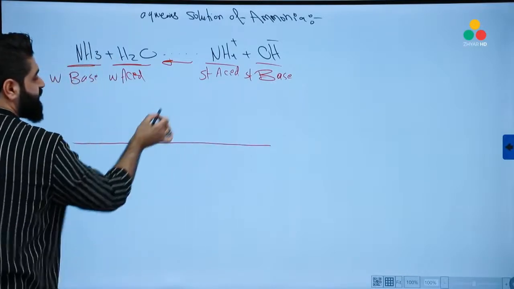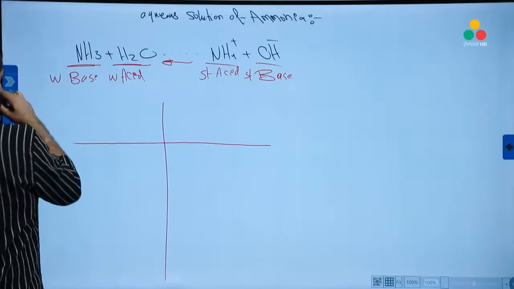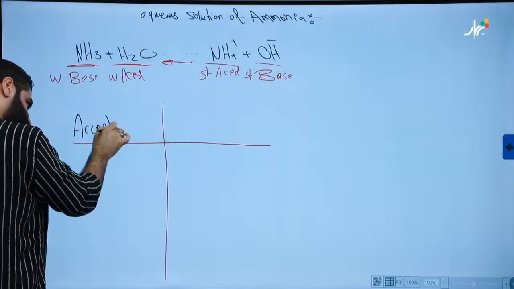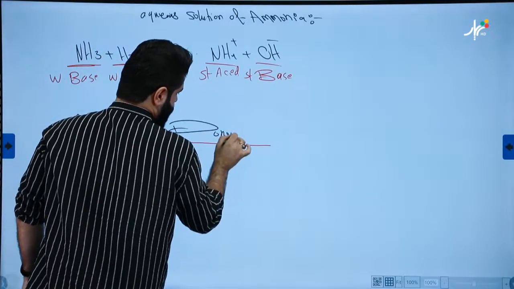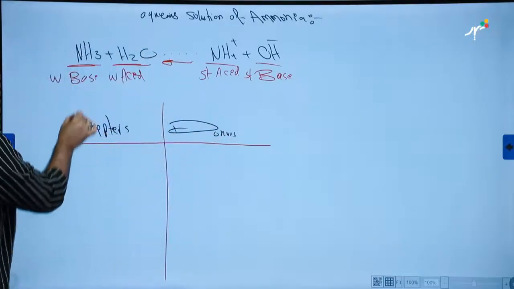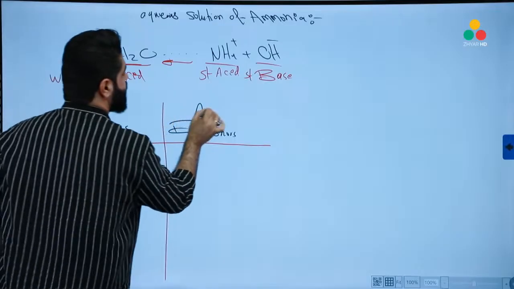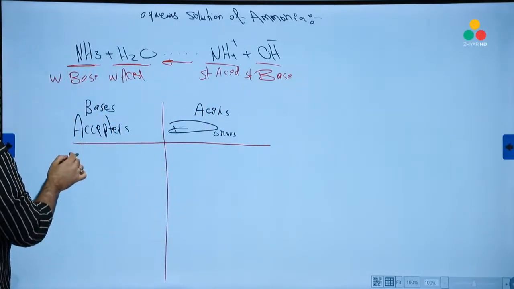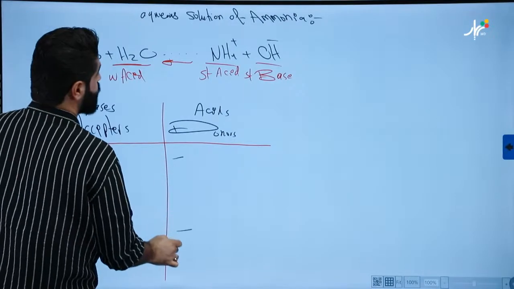Now write the acceptors and the donors. Good. Acceptors means bases. Donors, acids. Nice. Okay. Look, we have two bases and two acids.